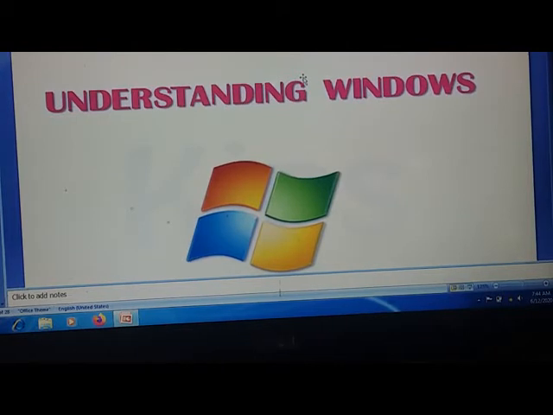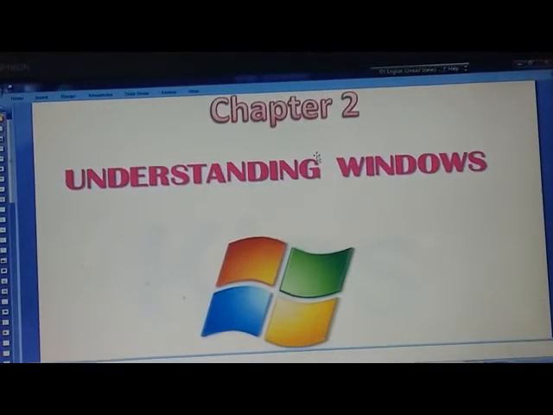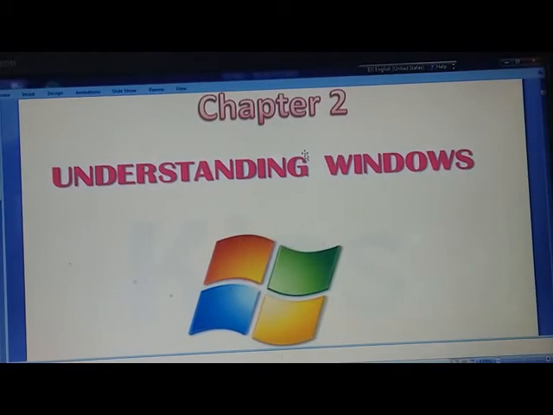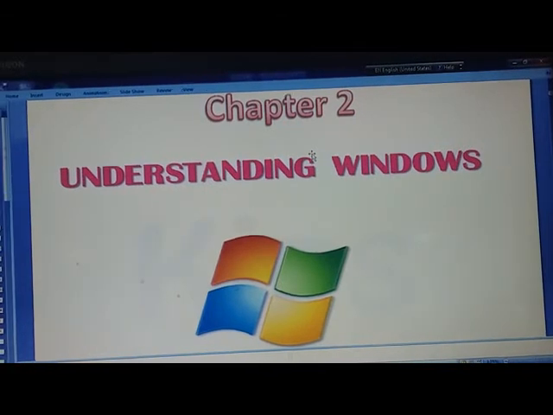So in this class, from today onwards, we will start with our next chapter, chapter 2, Understanding Windows. So now let's begin. In this chapter, we will learn about Windows, user interface and its types, desktop and its components, basic operations on the desktop, and desktop gadgets. One by one we will cover all the topics. I hope you are all ready with your books. So let's start with the introduction of Windows.